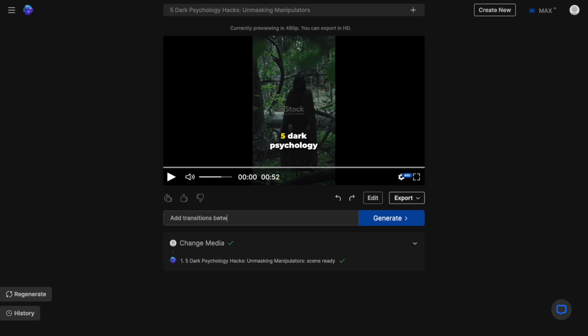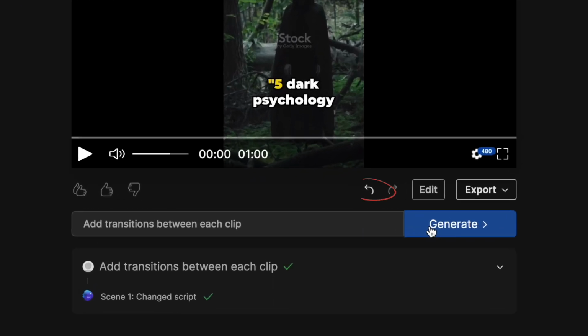Doesn't that sound so much better? I also want to add transitions between each clip. And with that, our video is ready. In case you give it a prompt and you don't like the result that has come up, you can always press this undo arrow and go back to the previous version and try again.